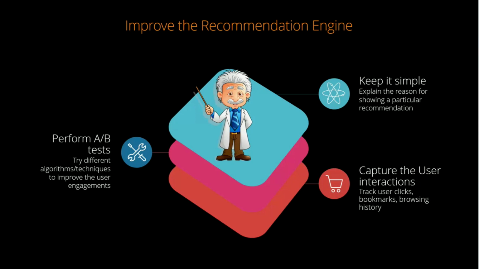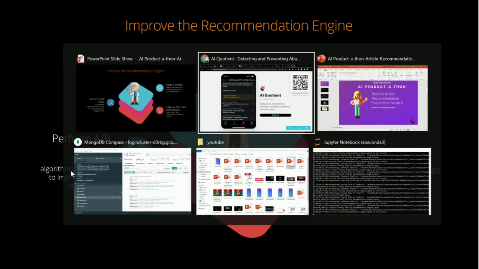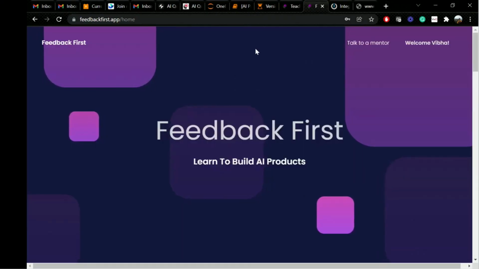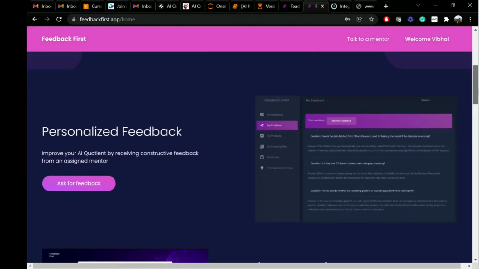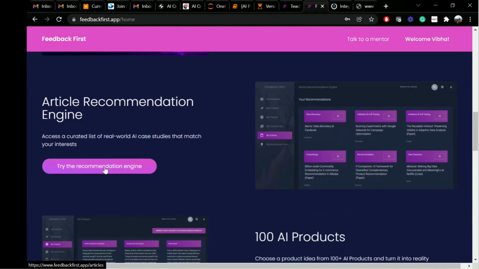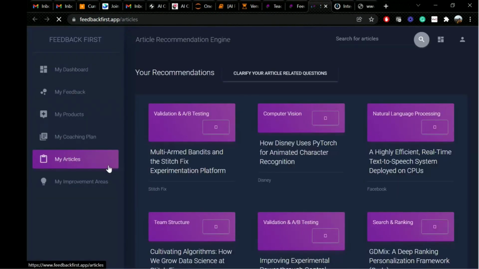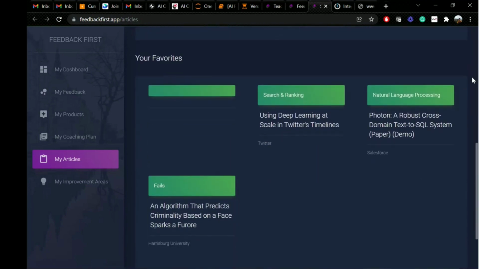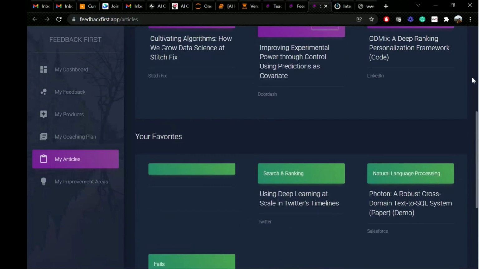It becomes even easier when you have a web-based application. Right now I just showed you the mobile app, but because the backend is the same, we also used the same logic to tweak the web application. So this is the new version of the website, feedbackfirst.app. If I come to the article recommendation engine and click on that, I'll be directed to the articles side of things, where I see the articles being recommended for this particular user. These articles are based on his interests, and these are the articles that I also favorited, so the recommendations are based on these favorites and the previous clicks.